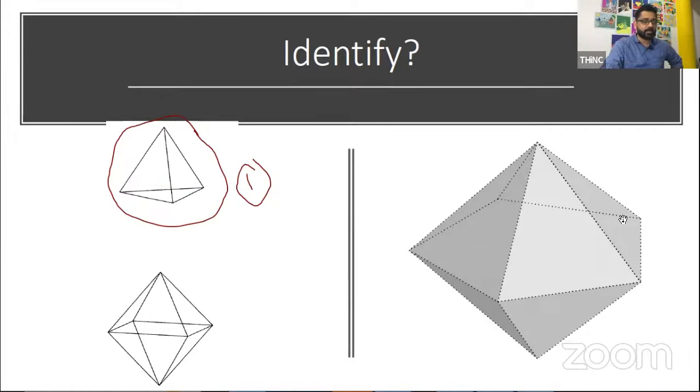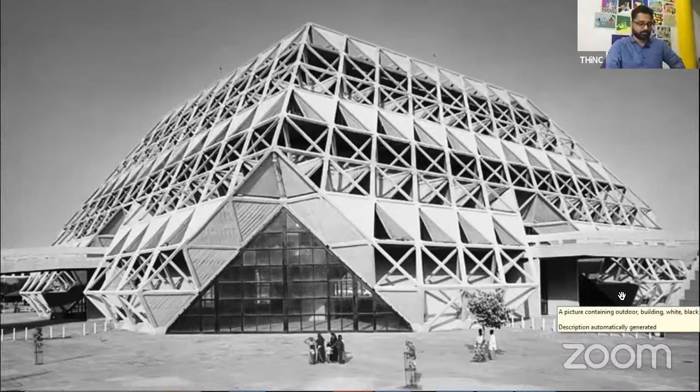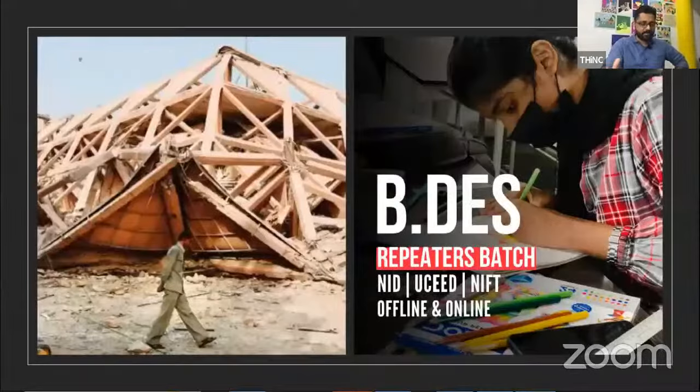Okay, on the left hand side you have tetrahedron. At the bottom it is octahedron. There are 8 faces, and on the right hand side you have decahedron. Okay, so please note that. Now, what is this basically? What's the right answer for this?